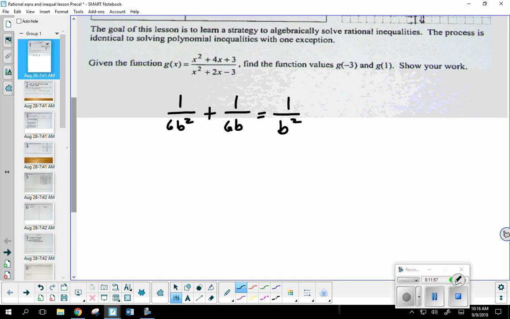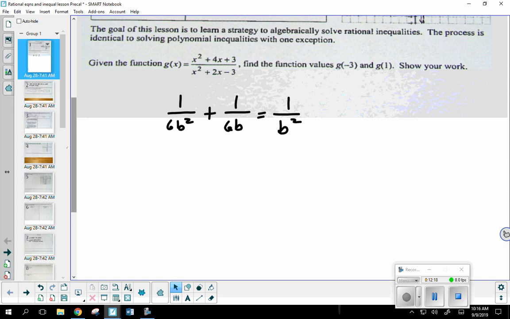I want to find the value or values of b that would make this true. Now we could go ahead and multiply through by the common denominator like we did a moment ago, or I could go ahead and rewrite every fraction so that it has the same denominator. Can anybody tell me, what do you think the common denominator would be for this expression? It would be 6b squared, yes.